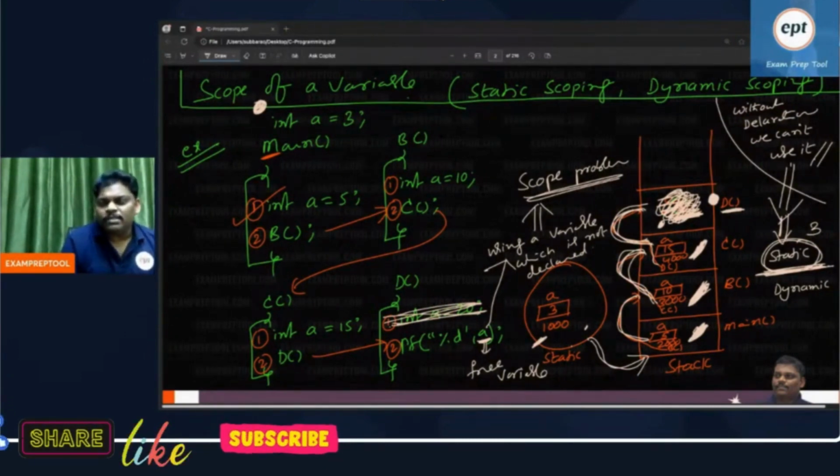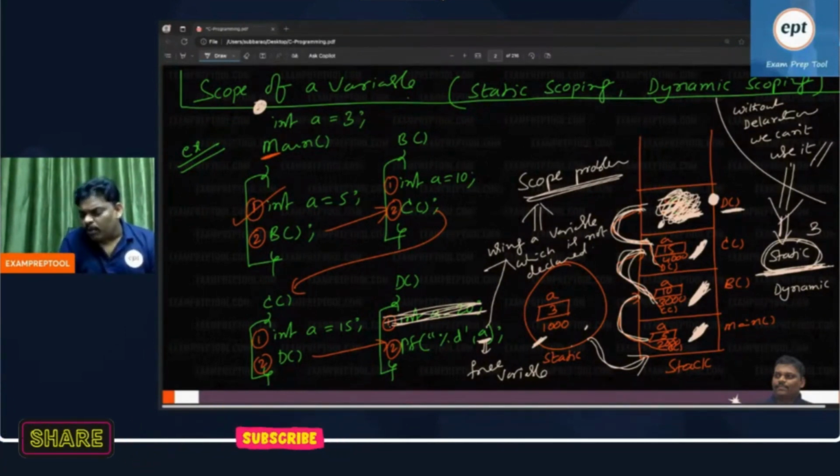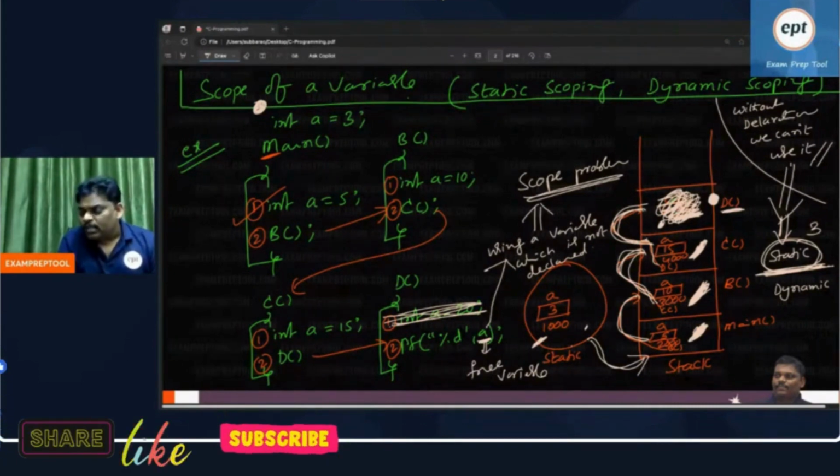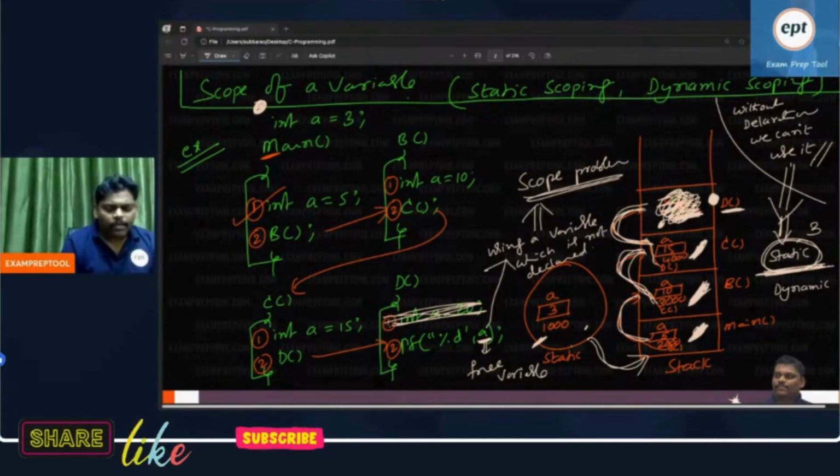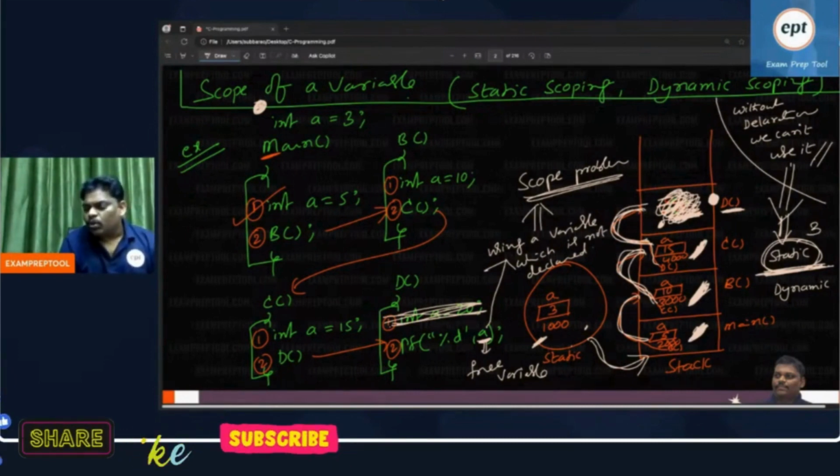Some people are asking, sir, scope problem, who will solve it, sir? Will the compiler solve it or the processor? If you think the compiler solving is easy, give it to the compiler. There is no emotional feeling here. Some people are saying, why everything to the processor? Give some work to the compiler also.